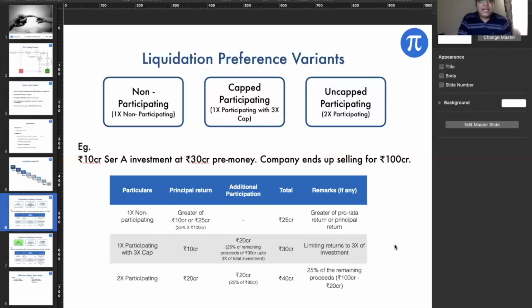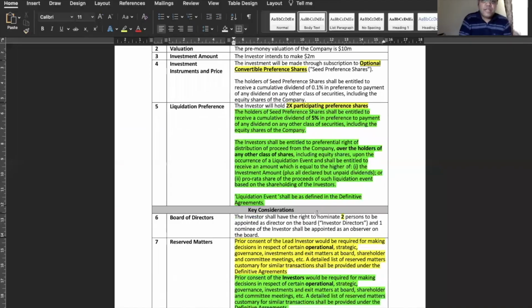Okay, so as we know, this is the best part of it. We have all concluded that non-participating 1x is the best liquidation preference, which is a good practice to follow. On the board of directors, I think we have discussed this. Two persons on the board of directors is quite high, considering the stage the company is in. You don't want too many people crowding the board. You want your best person from the investor side to be there.